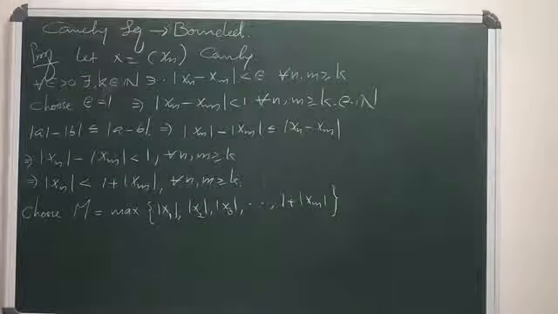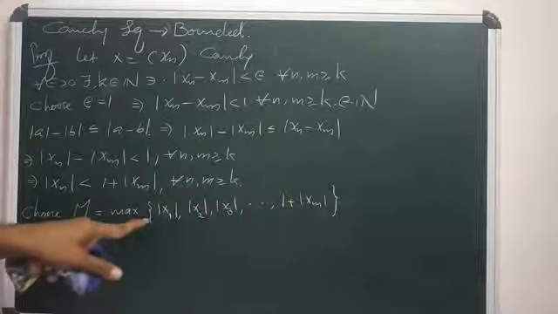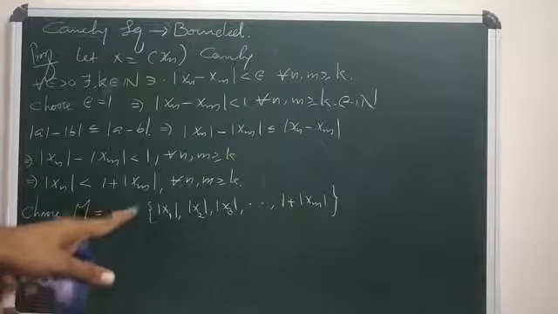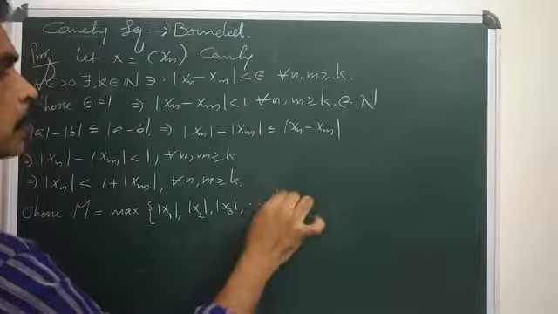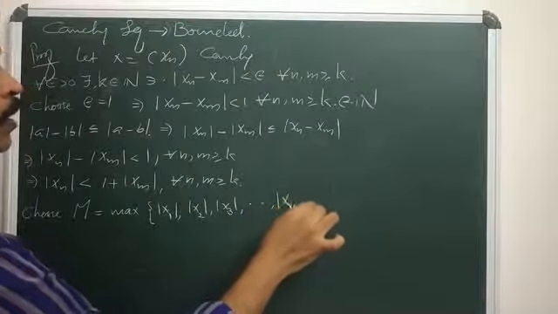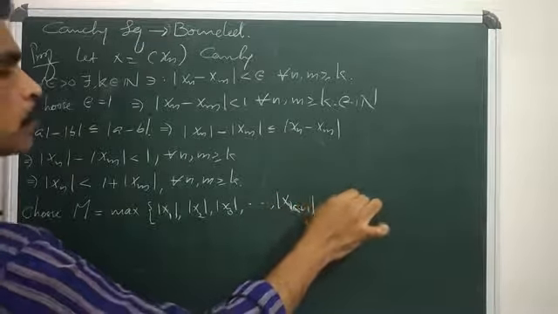Okay, so M equals the maximum of |x1|, |x2|, etc., |x_{k-1}|, 1 + |xk|. Or it can be rearranged as M is the maximum of |x1|, |x2|, |x3|, etc., |x_{k-1}|, 1 + |xk|.